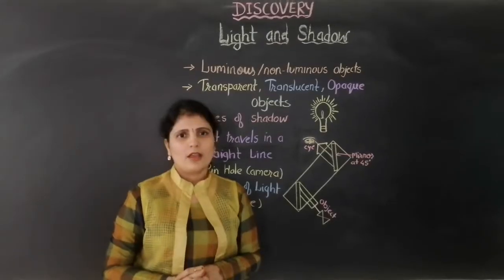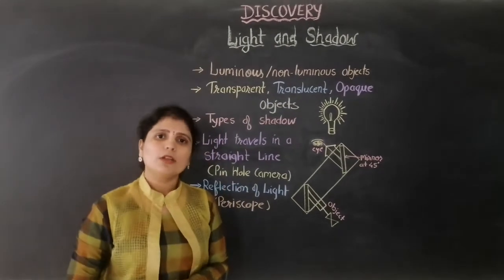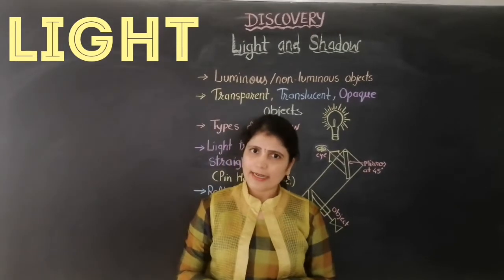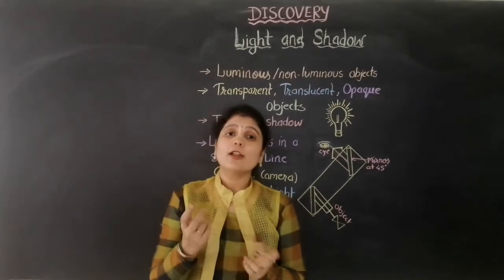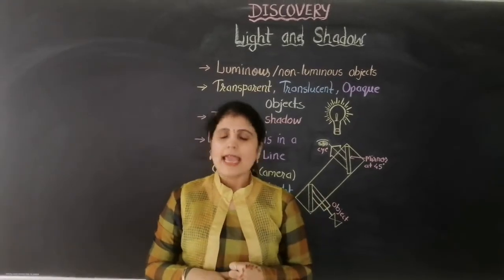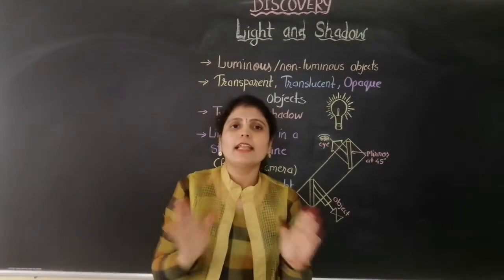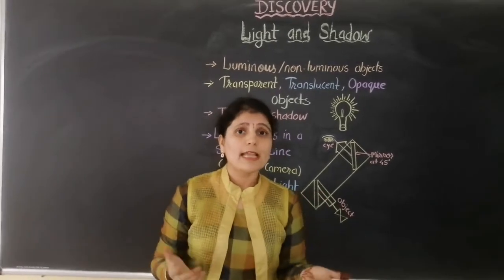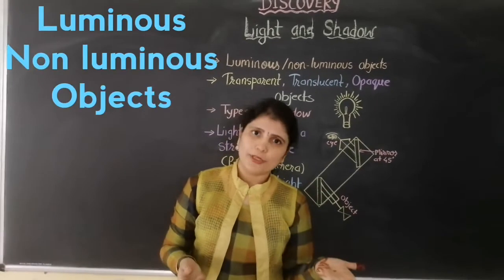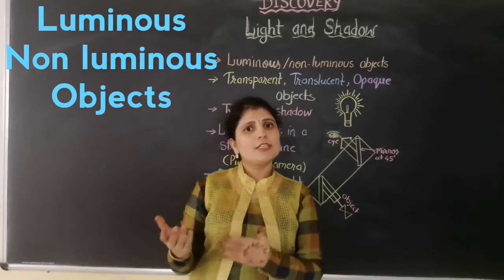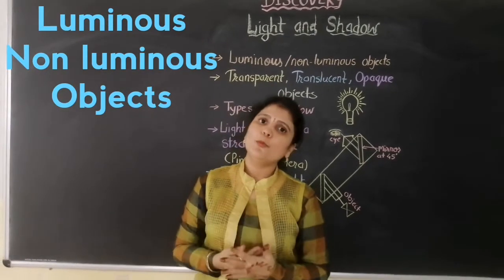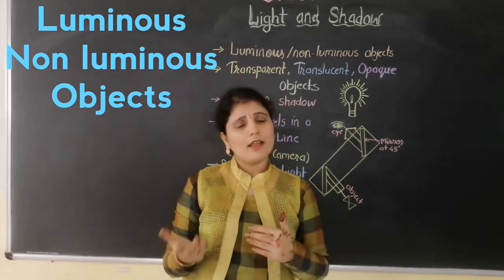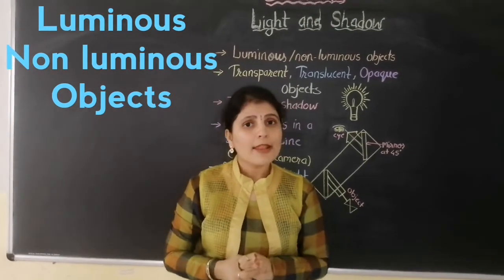Whenever we think about light and try to see the objects around us, you will find that there are some objects which give their own light to us. And there are some objects which don't give any light to us. These objects are called luminous objects and non-luminous objects. The objects that give their own light are called luminous objects. And there are two types: some are natural and some are artificial or man-made.